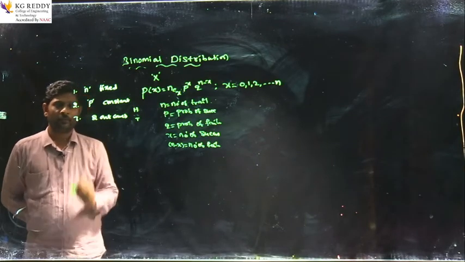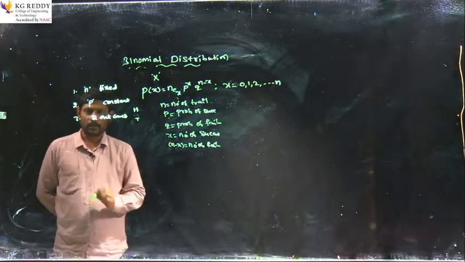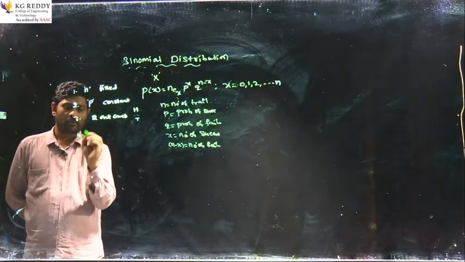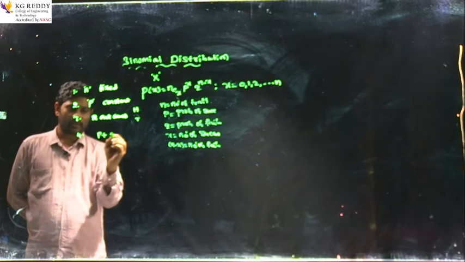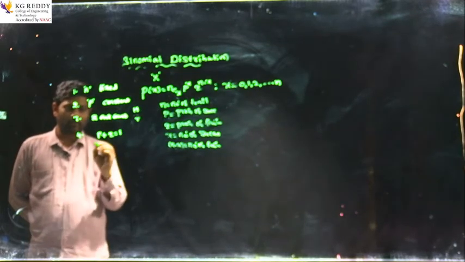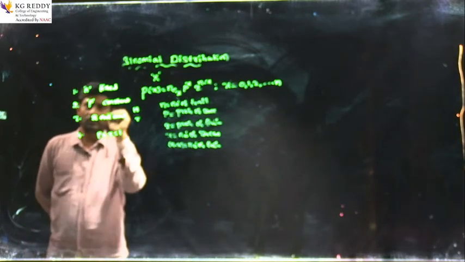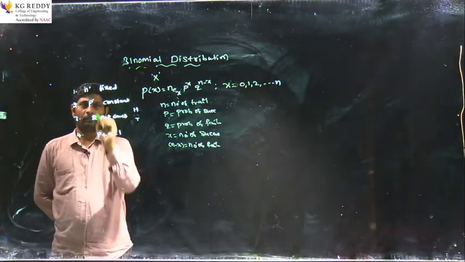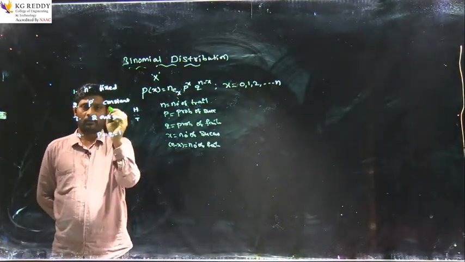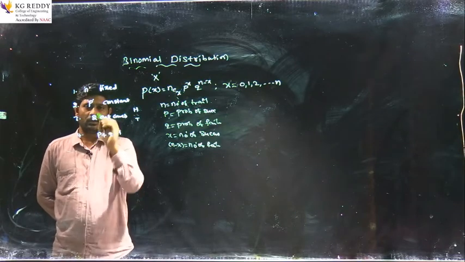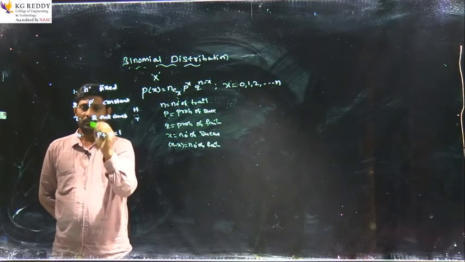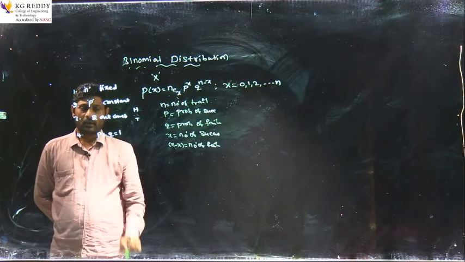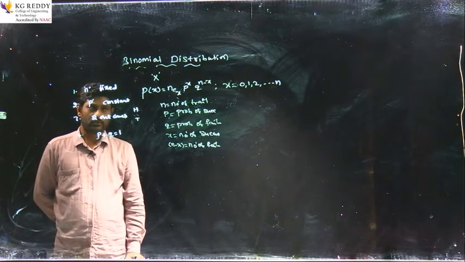Similarly, in binomial distribution, each experiment must have two outcomes, and the fourth one is that probability of success and probability of failure sum to 1. These are the four assumptions of binomial distribution. N is fixed, p is constant in each and every trial, each experiment has two outcomes, and probability of success plus probability of failure equals 1.